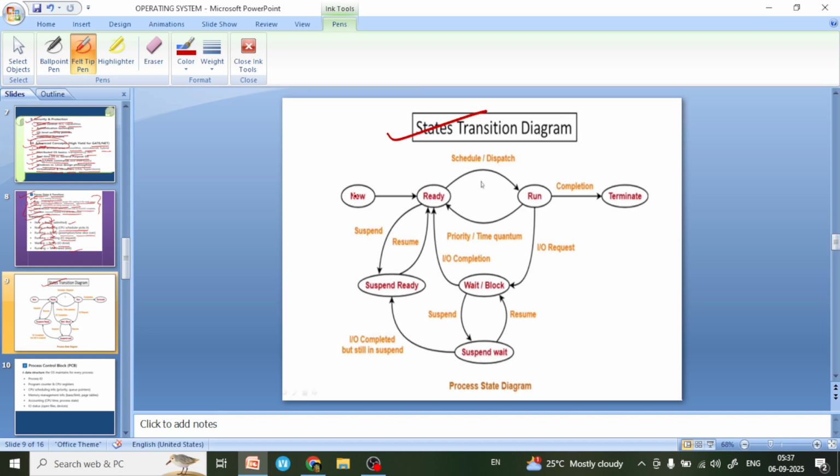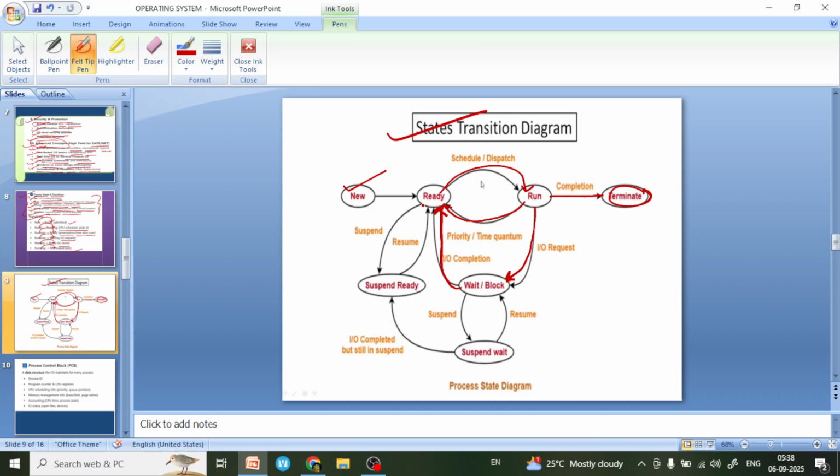You can see here, first stage is start, and after that we go to ready state, and after ready state we go to run state through the scheduler or dispatcher, and after that we complete work and terminate, or after the running state we go again to ready state, or you can go to wait or block state, and from wait or block state again you can go to ready state.